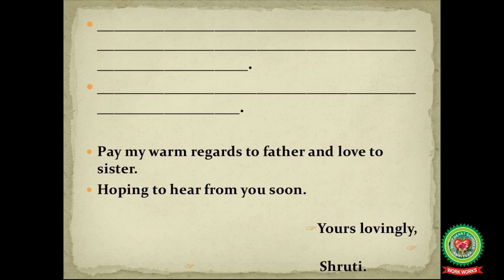Now again, you have to leave a line, and the next is subscription. As I have already told you, it is written on the right hand side. Example, yours lovingly. Write a comma after it, or you can write your loving son, comma. And finally, write down your first name. So this also carries half marks. So this was all about the format of the letter.